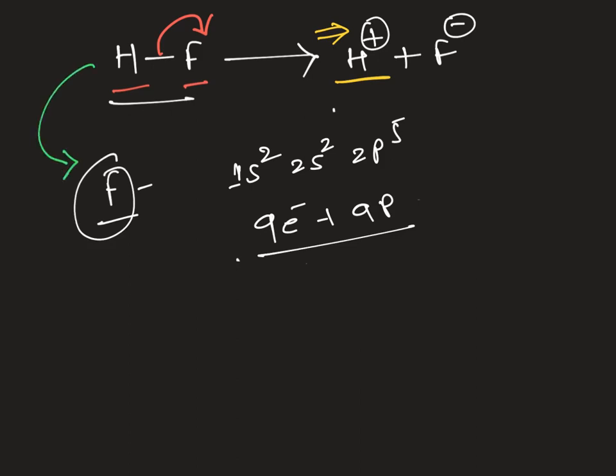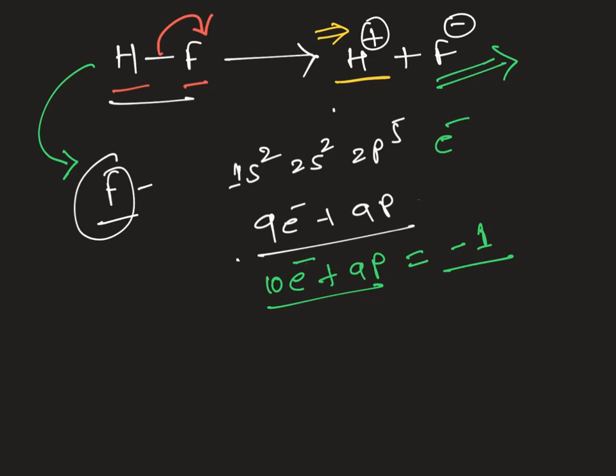Now the total number of electrons becomes 10, and we have 9 protons in the nucleus. The overall charge becomes -1, and we represent that on fluorine. Whenever we write plus and minus, plus represents an excess of protons, and minus represents an excess of electrons over protons. So this is the representation we use, H plus and F minus.